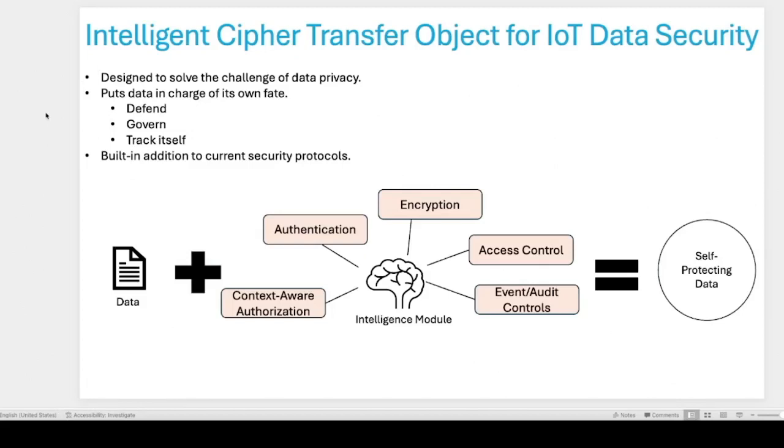To give you a quick background, this paper deals with a proprietary data security scheme designed by Certainty Incorporation. They put data in charge of itself so that it can defend, govern, and track itself. It does that by adding an intelligence module to the data through authentication, different kinds of encryption which are not revealed, access control, event audit controls, and context-aware authorization. After adding this intelligence module, the data becomes self-protecting data.